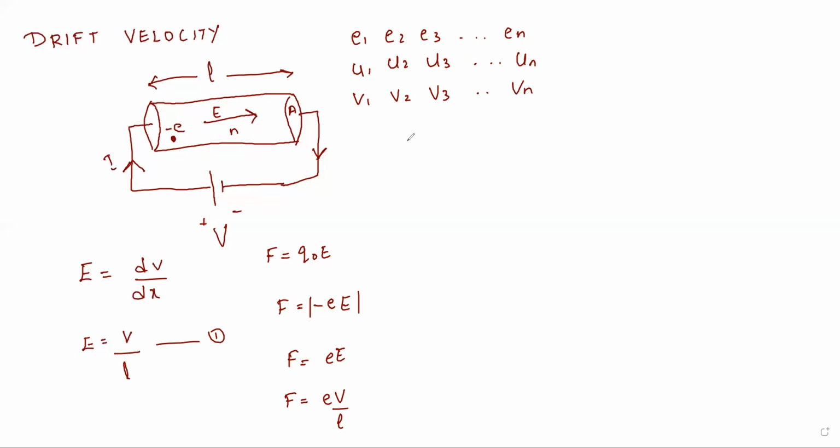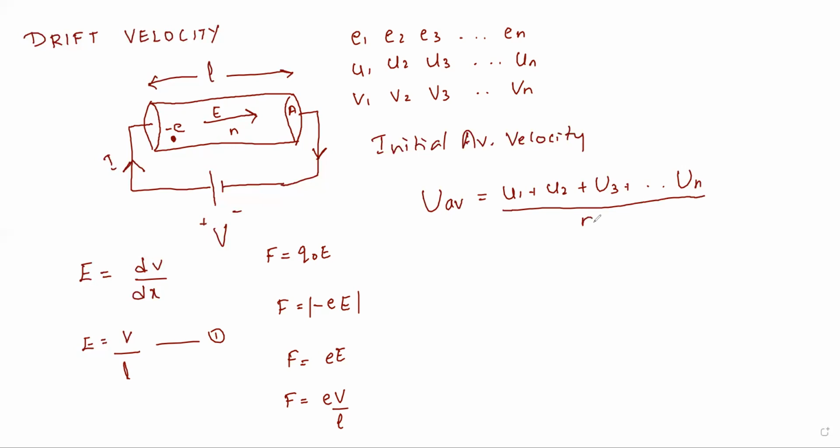Therefore, the initial average velocity can be written as U average. UAV is equal to U1 plus U2 plus U3 plus so on up to UN divided by N.